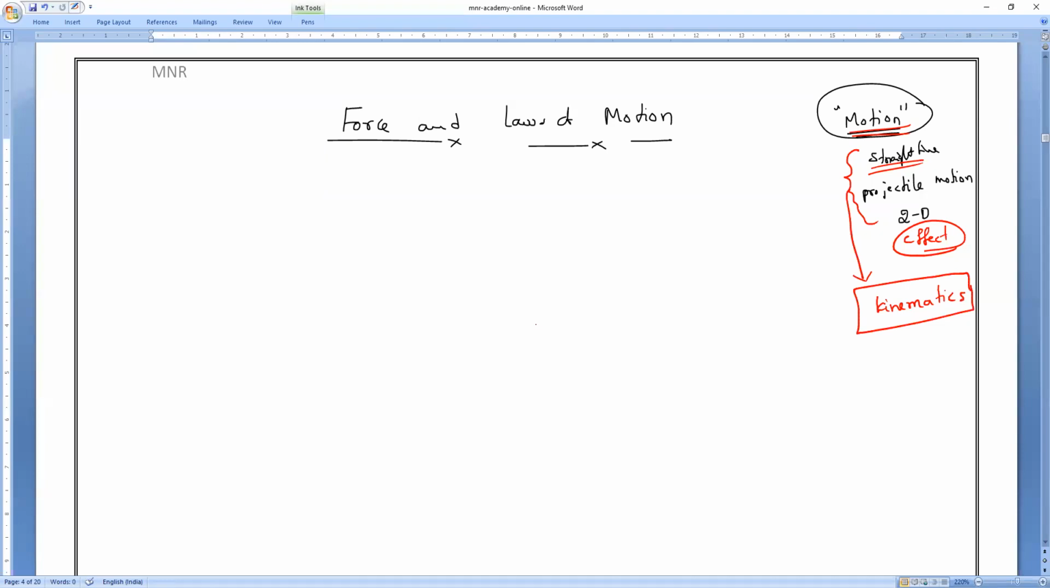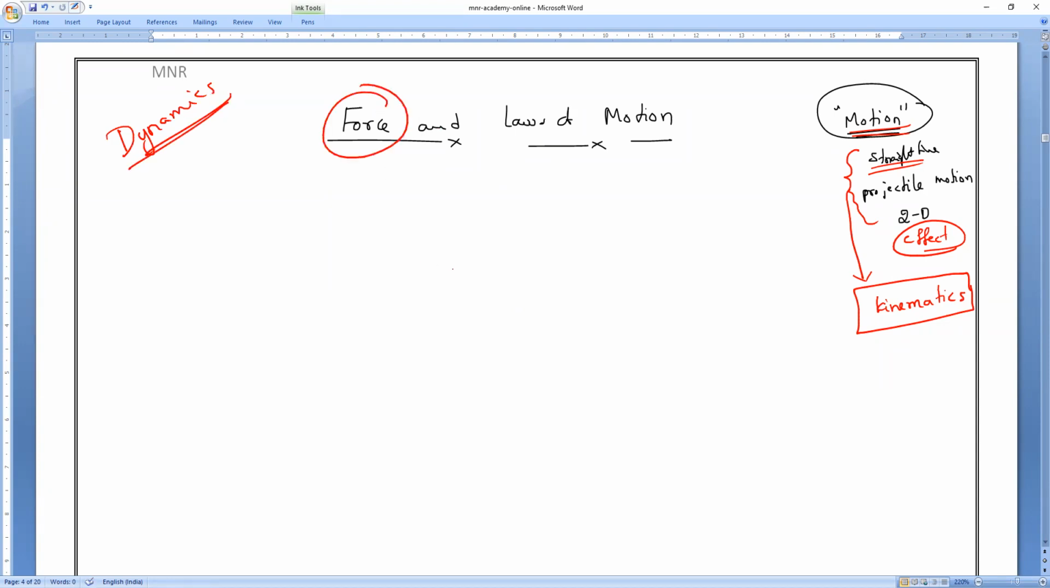Now, who is causing this motion of the body? Who makes the body move? All those things we are going to discuss. The cause behind the motion of the body is what we call dynamics. Dynamics is what we call force and laws of motion.